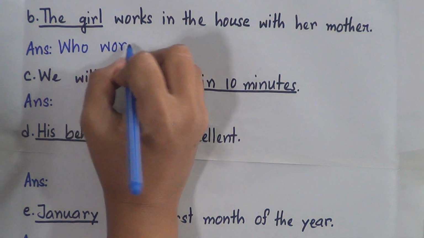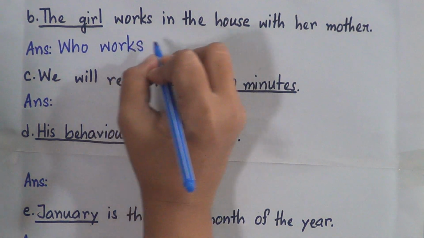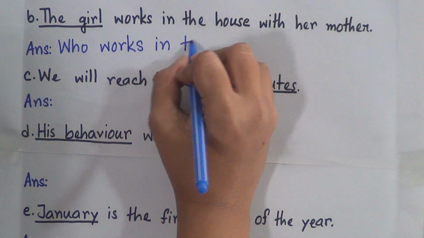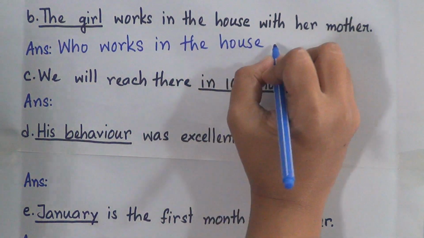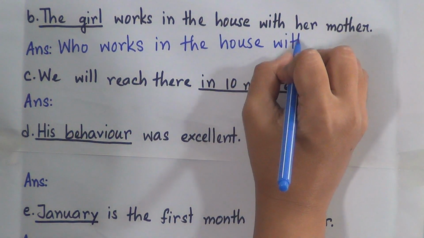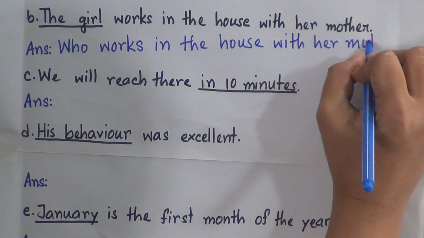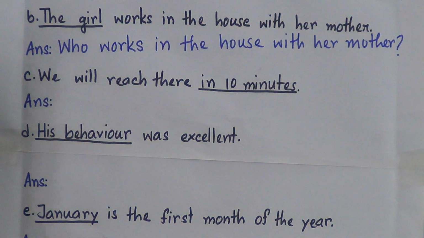Works. We don't need to use here do, did or does. Who works, now the rest of the sentence. Who works in the house with her mother. Now we will put the question mark.